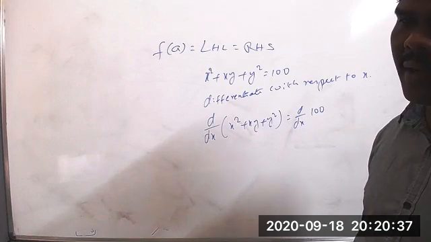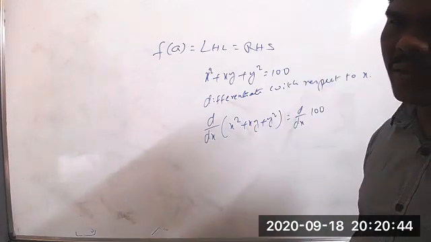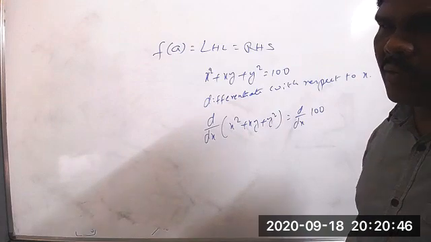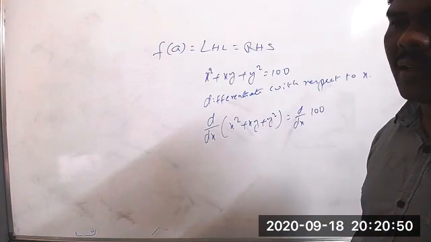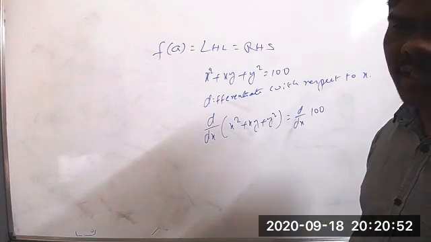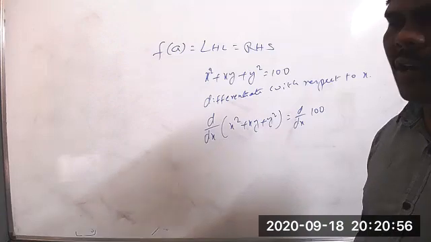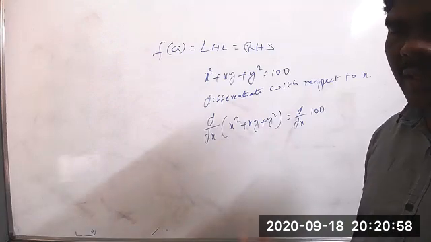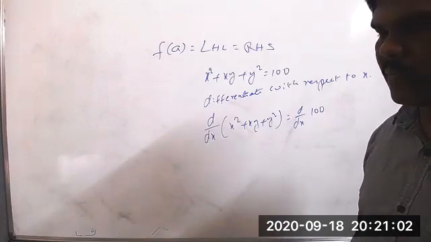In subjective we have to write in the subjective way only, and in objective in the objective way only. If you wrote the complete procedure in an objective question, no use, because there we require only the answer. But in subjective we require the procedure. Suppose you got the wrong answer, nothing much happens; maybe they'll reduce half a mark or 1 mark. The rest of the marks you get for the steps.